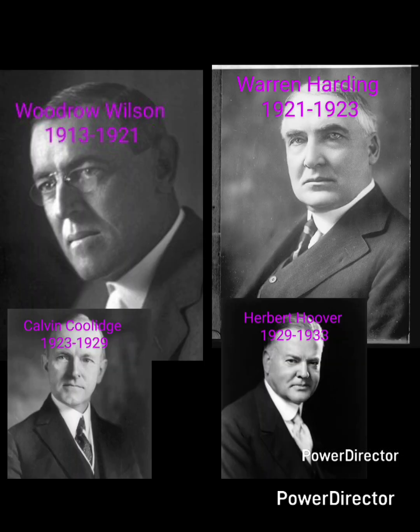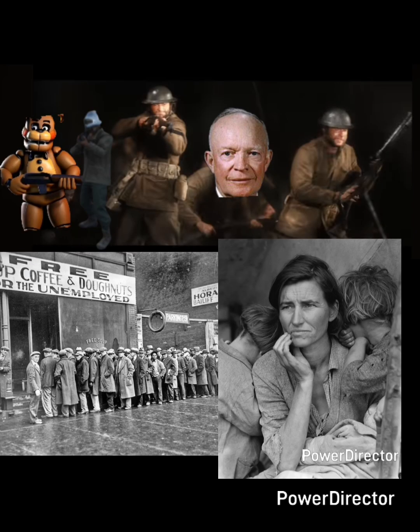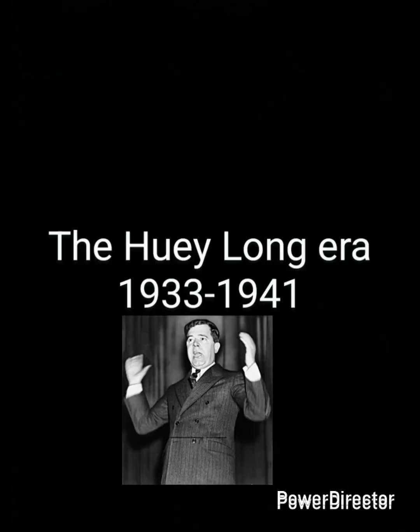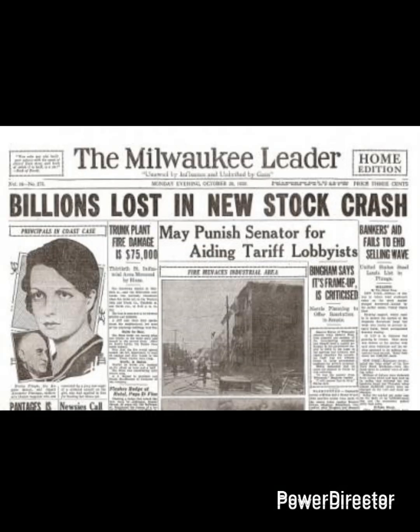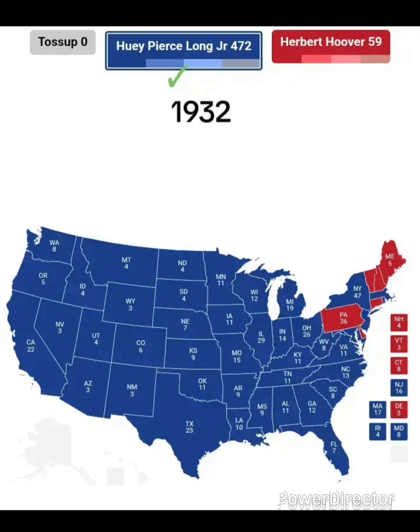From 1913 to 1933, everything was the same like real life, with World War I and the Great Depression still happening as normal. The Huey Long era, 1933 to 1941. After the stock market crash of 1929, which started the Great Depression, the economy was trying to bounce back. In the election of 1932, Democrat Huey Long easily defeated incumbent Republican President Herbert Hoover 472 to 59, with the